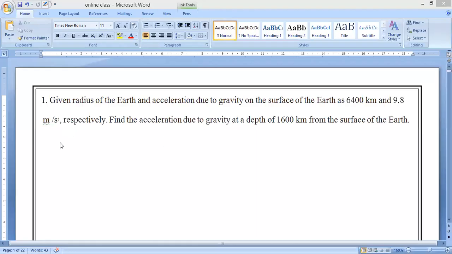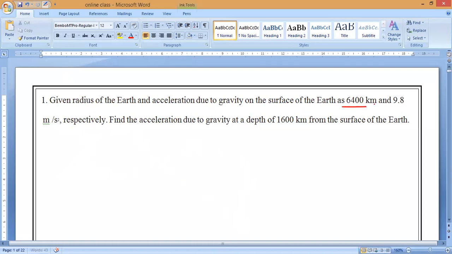Good evening. As we know, in the last class we studied the factors that influence gravity. The second factor is based upon the depth. Correct? Now here, if you see, this is the example. This morning I gave it as homework, but only 3 students sent me their answers. Now observe: the radius of the Earth and the acceleration due to gravity on the surface of the Earth, how much have they given, guys? 6,400 kilometers and 9.8 meter per second square.